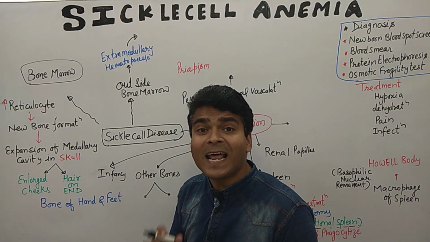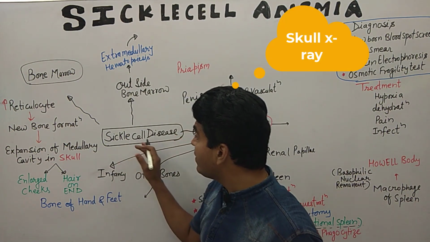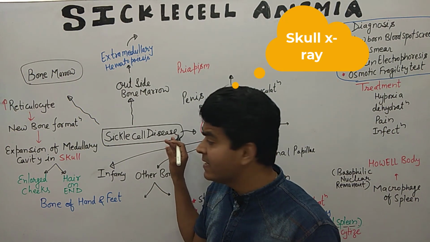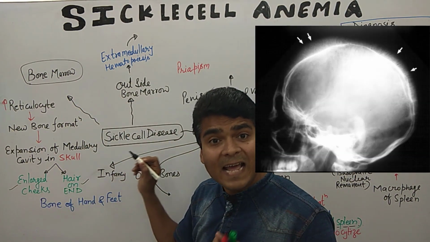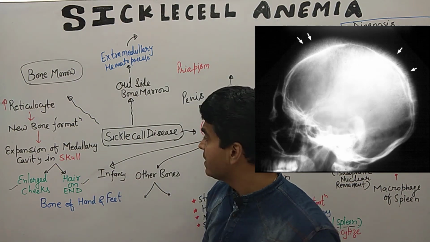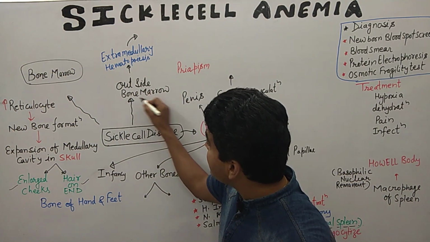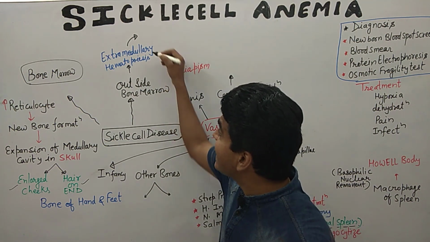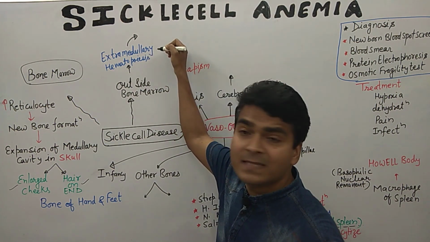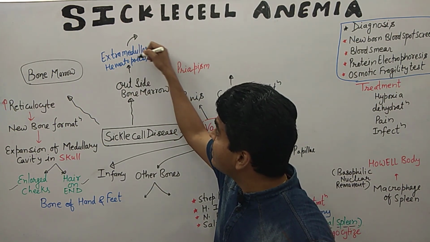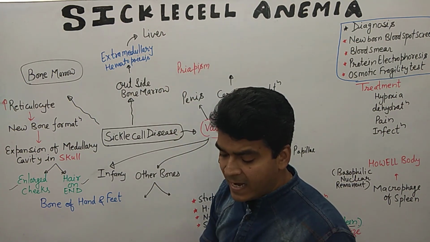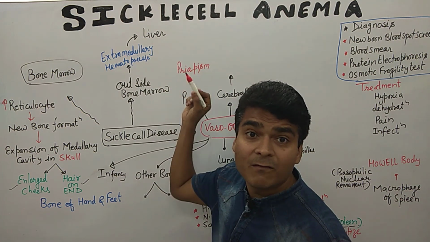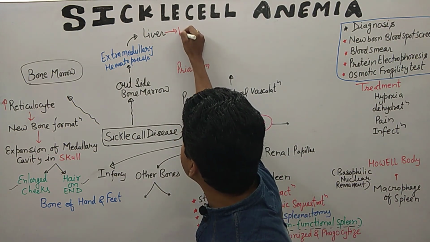If you are going for an X-ray of the skull, what do we find in a sickle cell patient? We find enlarged cheeks as well as hair on end appearance on the X-ray of the skull. Now outside the bone marrow, what happened? There is extramedullary hematopoiesis, and this extramedullary hematopoiesis occurs in the liver. It will ultimately cause what? Hepatomegaly.